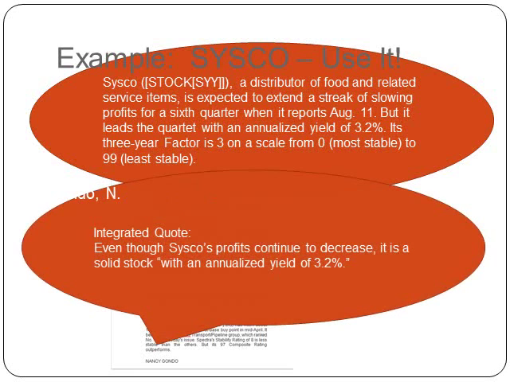I wrote, even though Cisco's profits continue to decrease, that's the slowing profit part, it is a solid stock, that's the last sentence, quote, with an annualized yield of 3.2%. Now, I do that so that my reader knows it's not just my opinion. This is actually what it said in the article, that there is a yield of 3.2%. So people can agree that's pretty good.